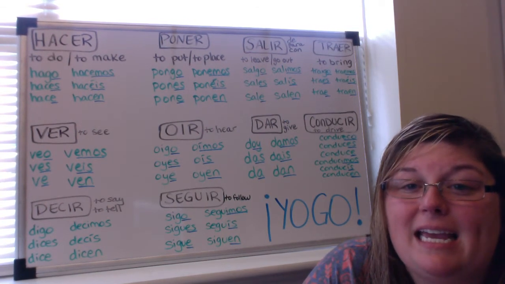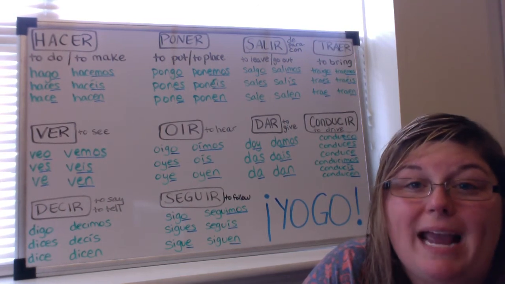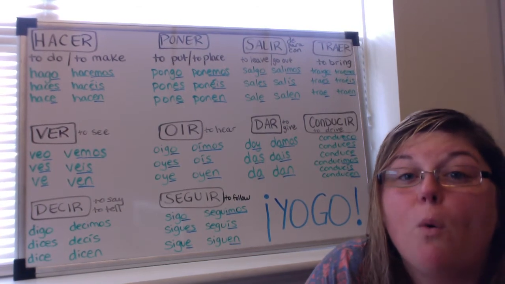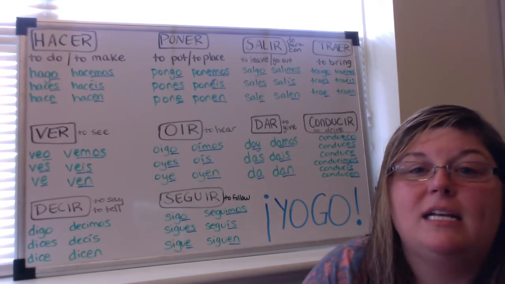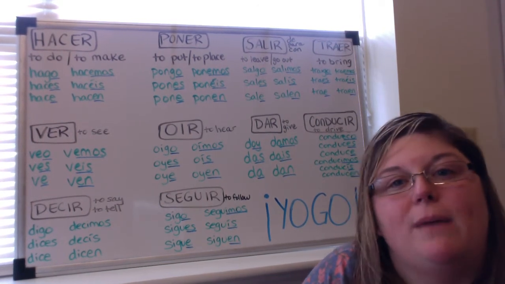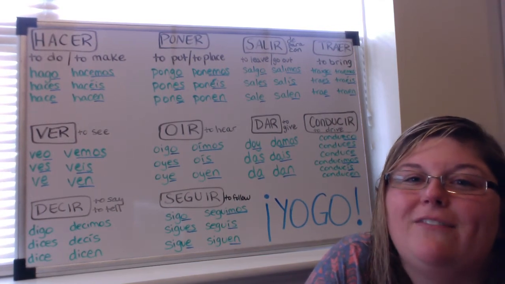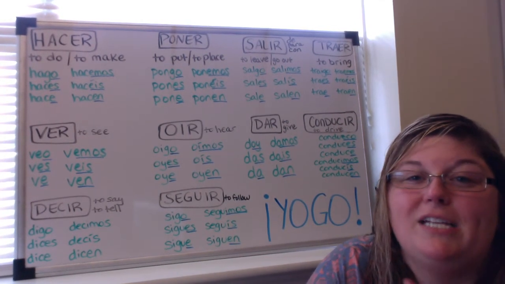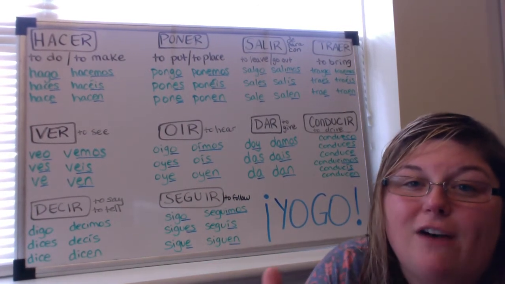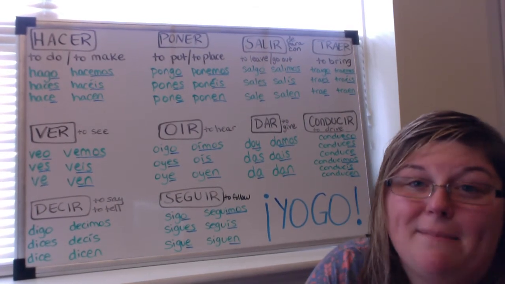If I want to say salgo para mi casa, I'm leaving to go to my house, I can use para, which can mean toward or for, as in directional. Salgo para mi casa, I'm going out to my house. I'm leaving to go out to my house. Or I could say, salgo para España mañana. I'm leaving to Spain tomorrow. I'm talking directionally. I'm leaving to go somewhere. So I can follow salir with para in order to convey that meaning.